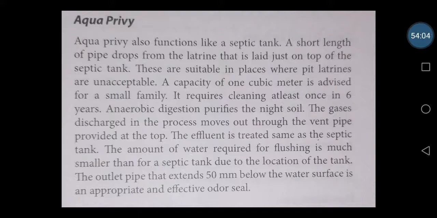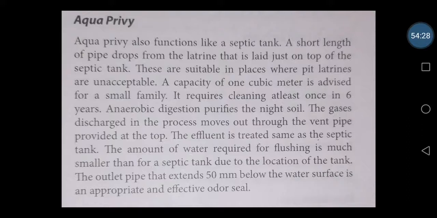That means it is a little smaller than the septic tank; aqua privy is. Here also the anaerobic digestion purifies the night soil. Here anaerobic digestion takes place. The gases discharged in the process move out through the vent pipe provided at the top. So here we can see there will be a vent pipe so that the gas which is formed will be kept outside. Even the methane gas is also formed, we have seen.